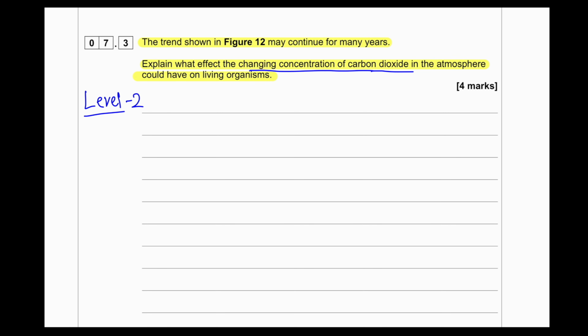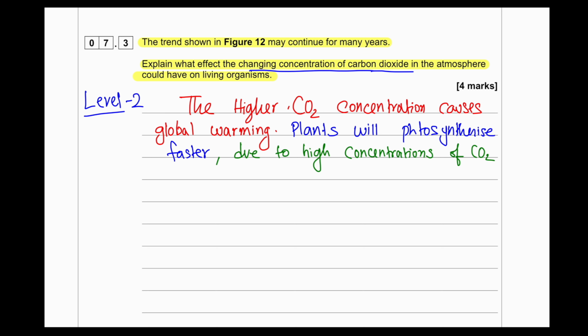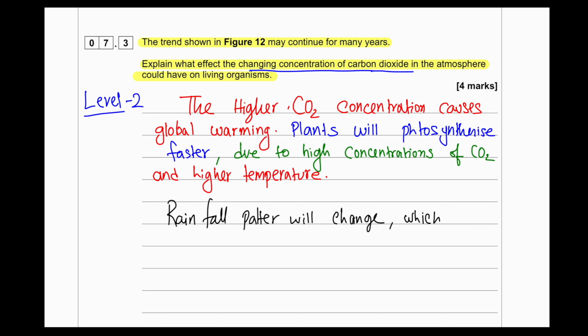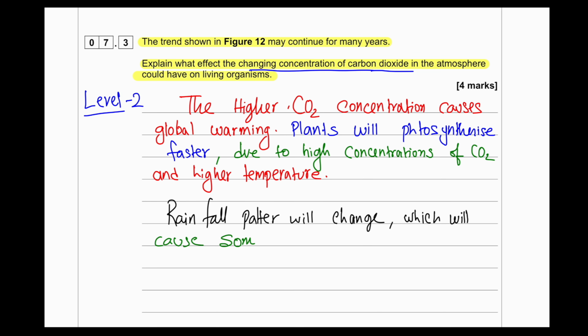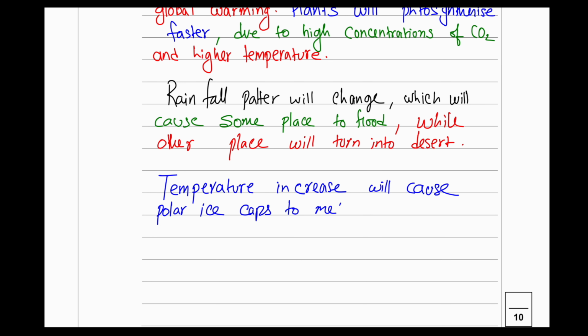Higher concentration of CO2 can cause global warming. Now, this will allow plants to photosynthesize faster because there is more carbon dioxide available and a higher temperature. So certain parts of the earth where photosynthesis is not possible at the moment, photosynthesis will be possible there. Other than that, the temperature rise can cause changes in rainfall pattern and extreme weather conditions such as storms. It may also lead to less rainfall or desertification in some places, whereas some places will simply flood because of the heavy rainfall.